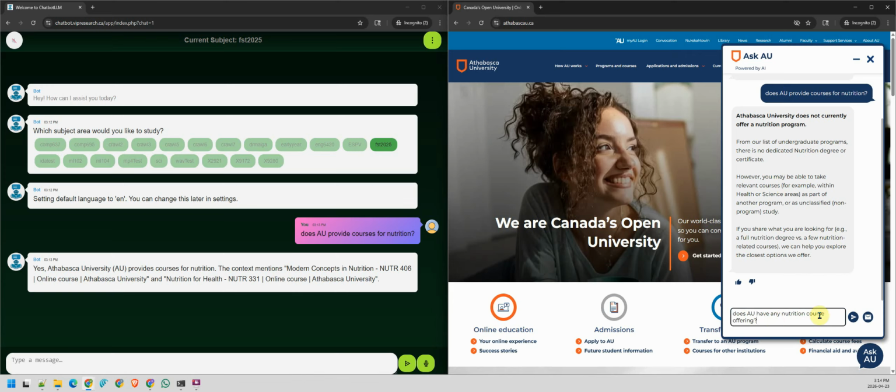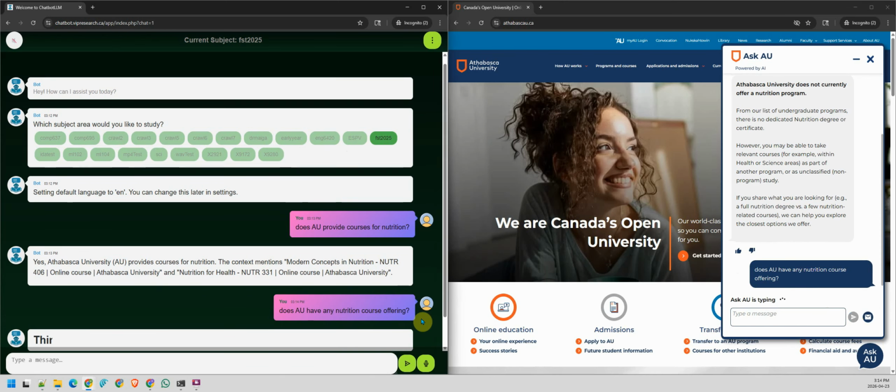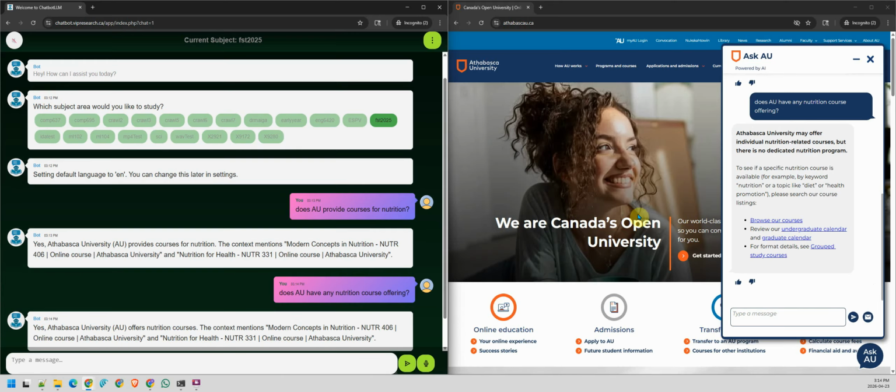Let's say, does AU have a nutrition course offering? So we can do this once again on both sides. The right-hand side is coming out: Athabasca University may offer individual nutrition-related courses, but not many, not very useful. On the other hand, here it is very similar. We have the course, so let's ask about the course. Probably when we ask about a course by name, it can come out with something.